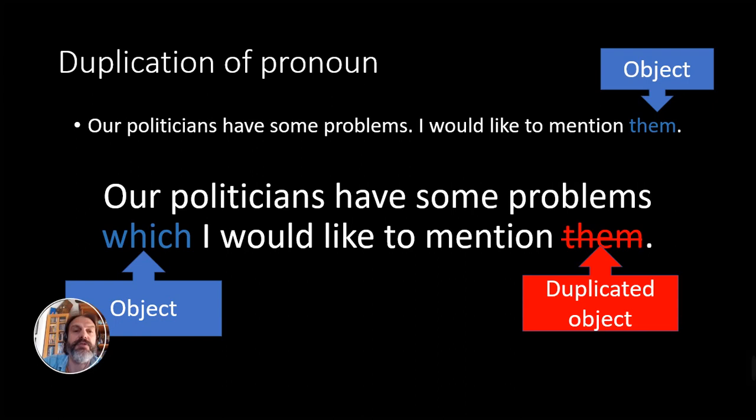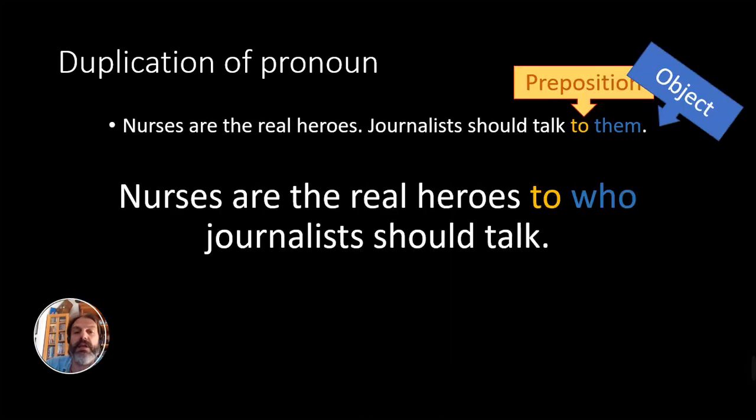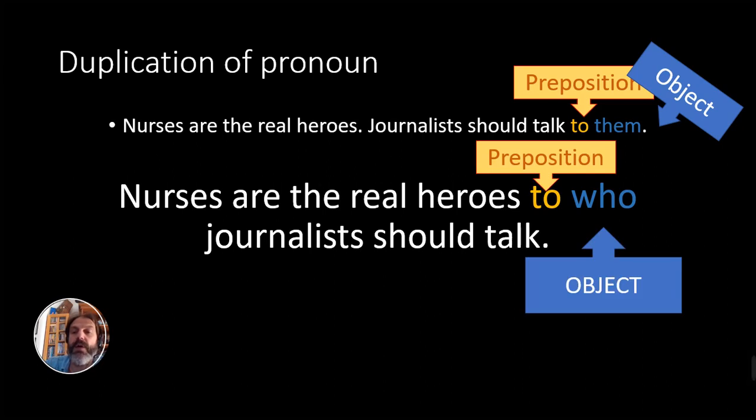This is wrong. Let's see why. In the sentence, journalists should talk to them, to is a preposition and them is the object. When we put that together into a relative sentence, and we want to use the preposition before the pronoun because we want to be formal, nurses are the real heroes to who journalists should talk, this who is an object, not a subject.